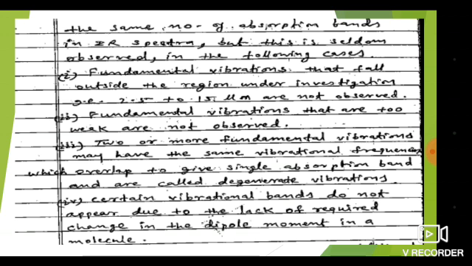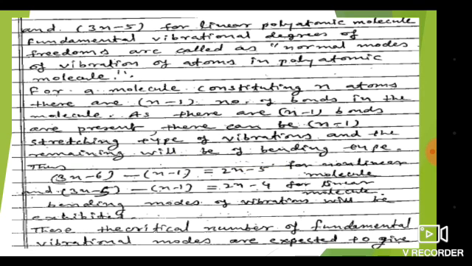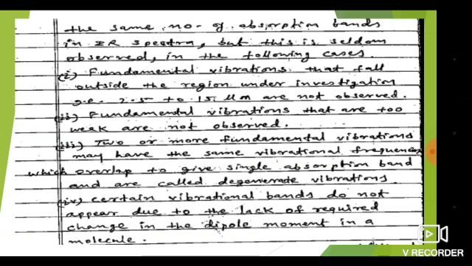So actually, the theoretical expectation is that the bending vibrations, that is 2n minus 5 and 2n minus 4, but actually we do not get such types of vibration.